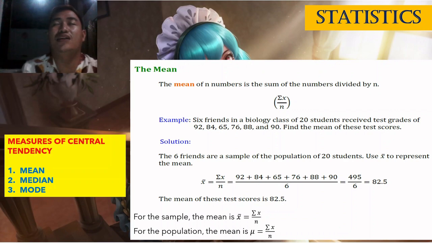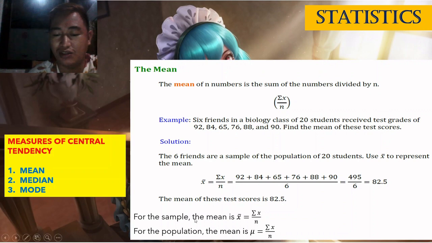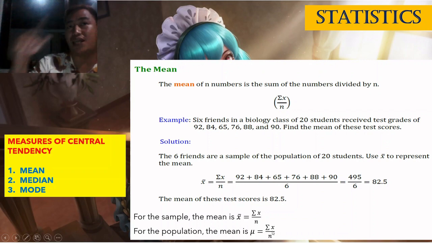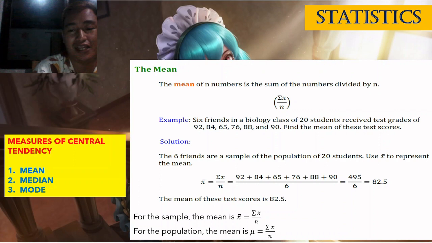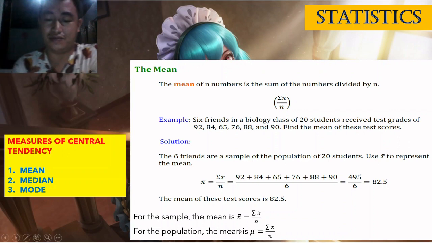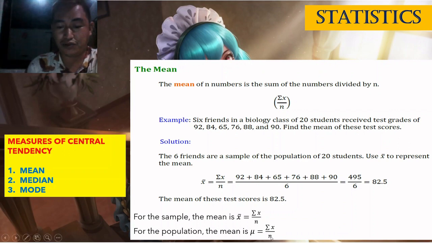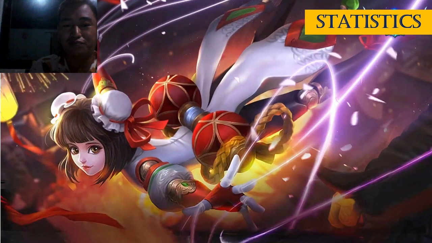But if all 20 were included, we would use mu. Okay, so the formula below is the summation of x over small n. Actually, some books use capital N to represent the number in the population, and small n is for the sample. Some books show capital N there, but it's okay, it's the same formula.